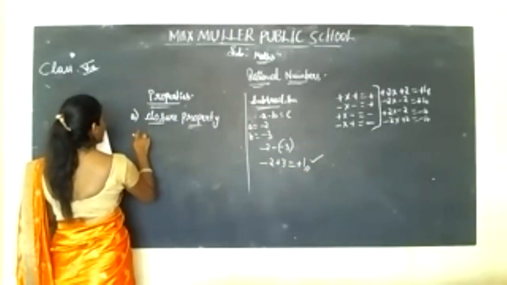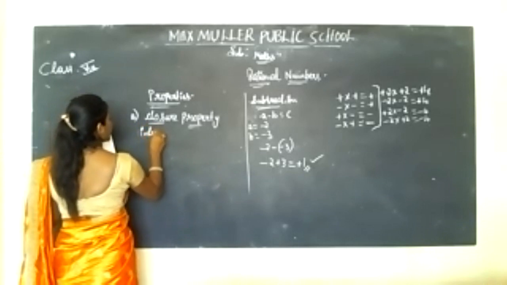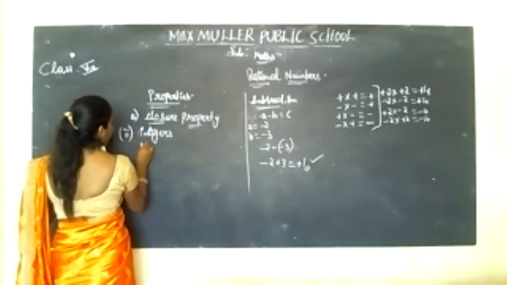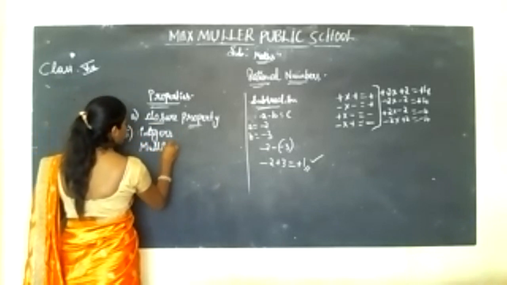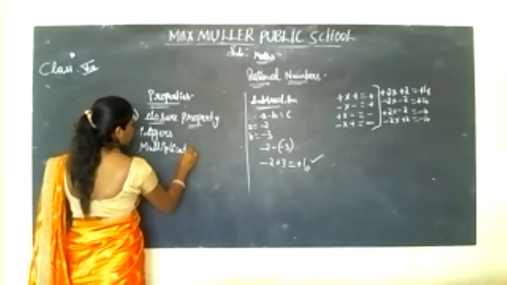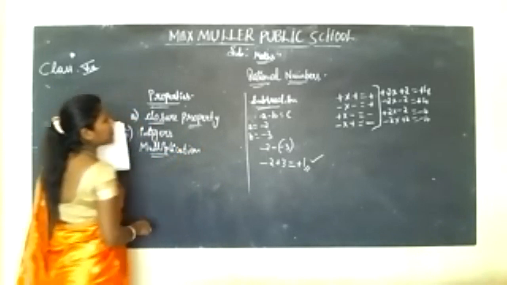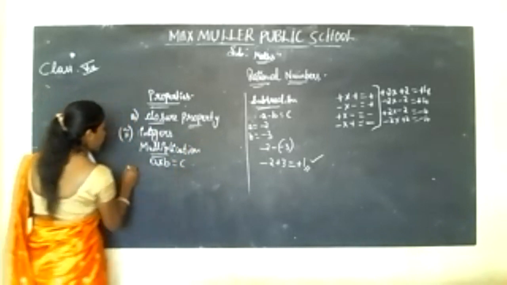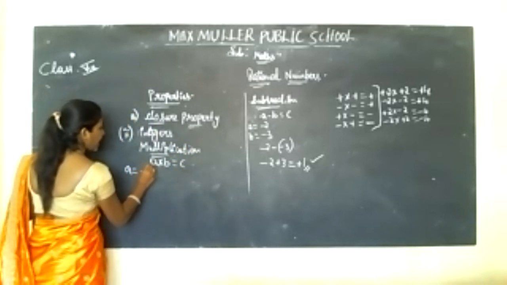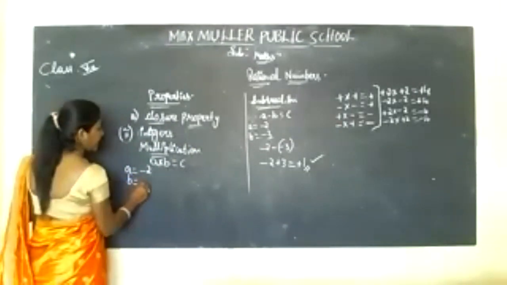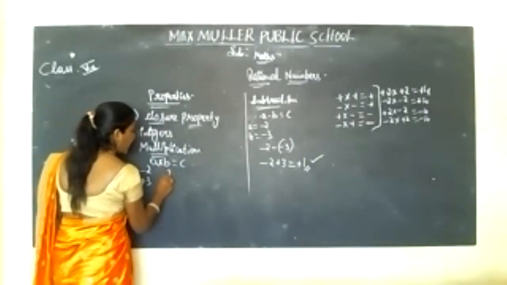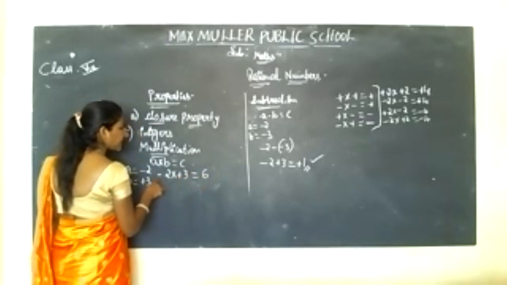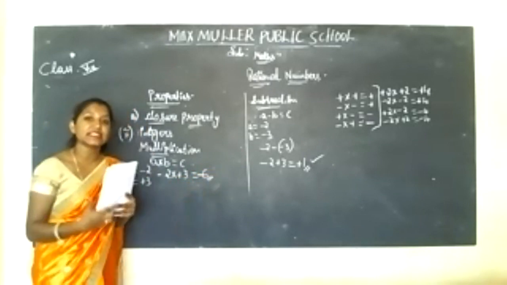And we'll see for multiplication. Here also A into B is equal to C, correct? So A you will be taking as -2 and B you will be taking as +3. So we'll see -2 into +3. 3 twos are 6, correct? Plus into minus, minus. So your answer is -6.